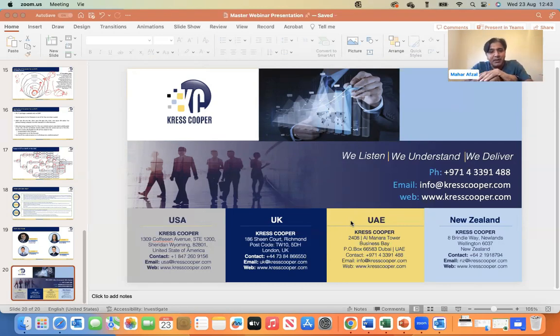Assuming properties are held in personal names and before the commencement of corporate tax. If the properties are in the personal name and they are getting income from there, it will not be subject to corporate tax because they are not doing any business. Once they are not doing any business, they will not be subject to corporate tax. It will be assumed this is their personal income.